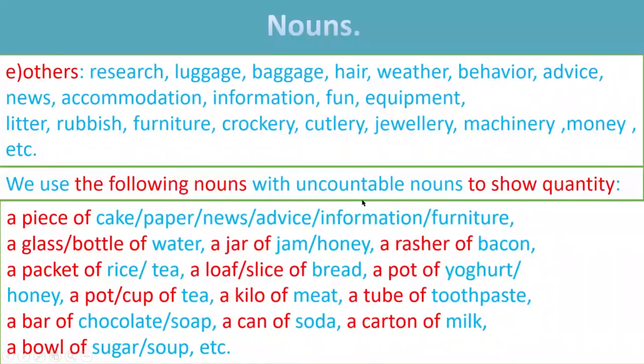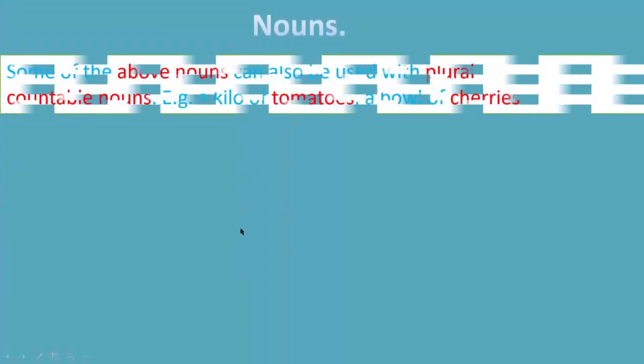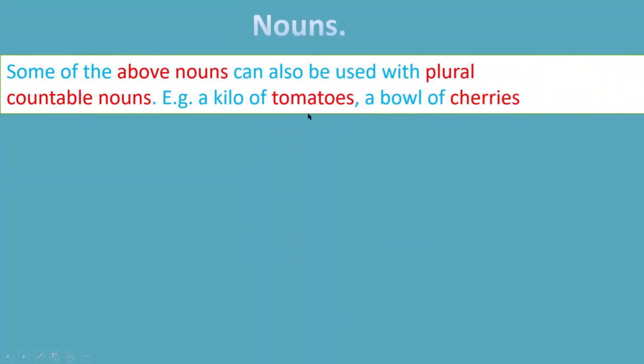Some of the nouns here showing quantity can be used with plural nouns as well. For example, we can say 5 kilos of tomatoes, a bowl of cherries, etc. Okay, we will see some examples to understand this better.